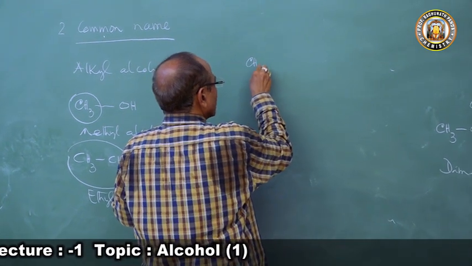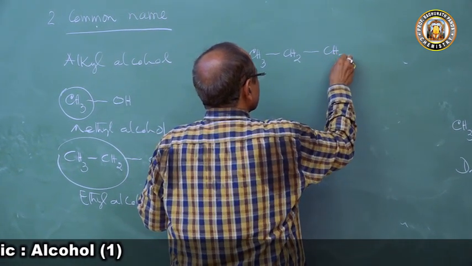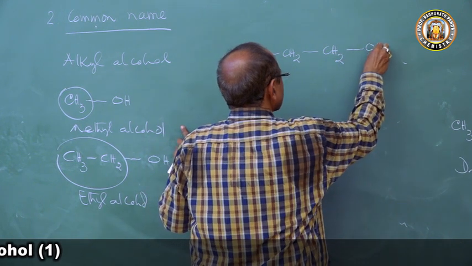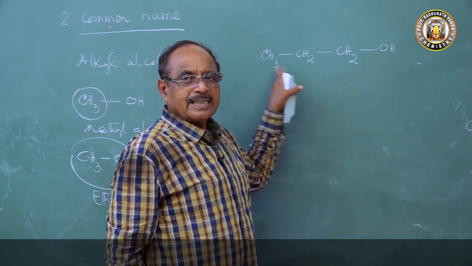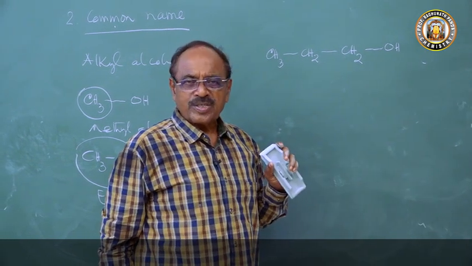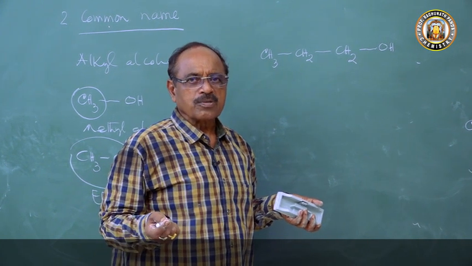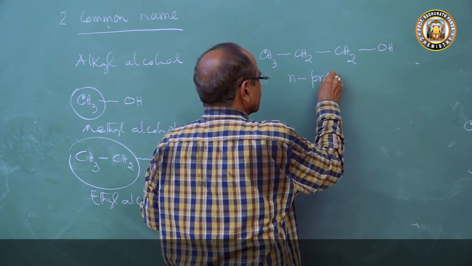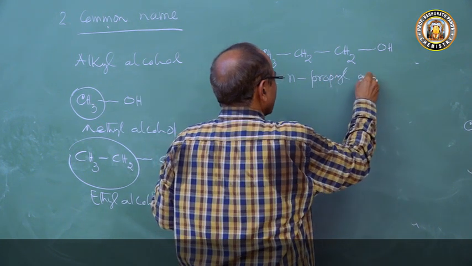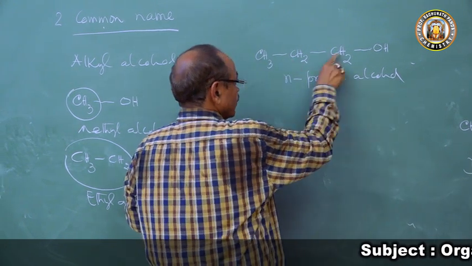When we have three carbon atoms, CH3, CH2, CH2, OH, it is propyl, and it is an open long chain compound. Open, long chain compounds are called normal compounds. Hence it is called n-propyl alcohol. This is called n-propyl alcohol because it has a normal chain.